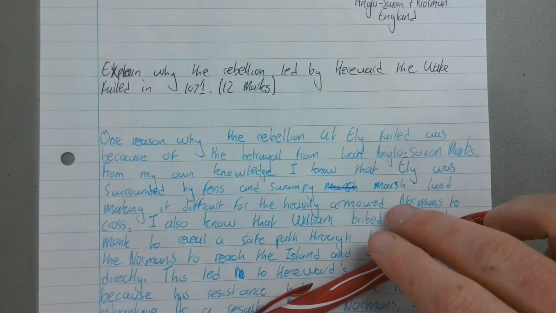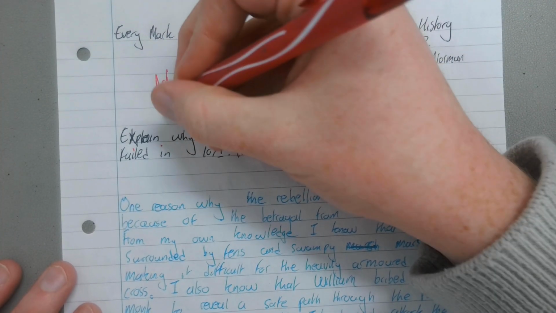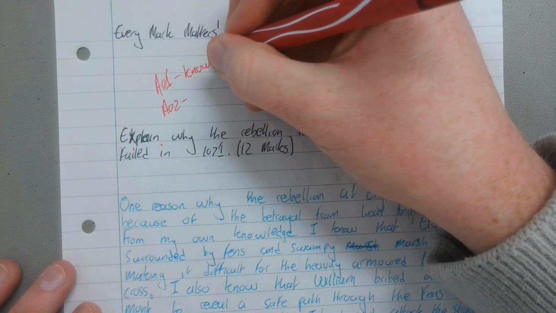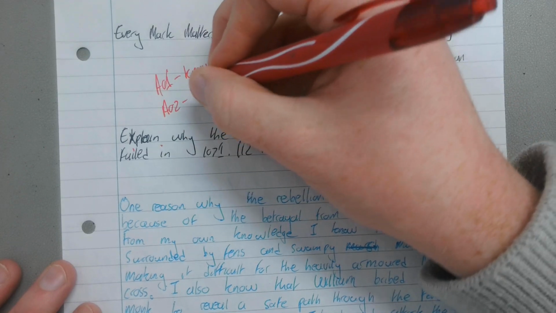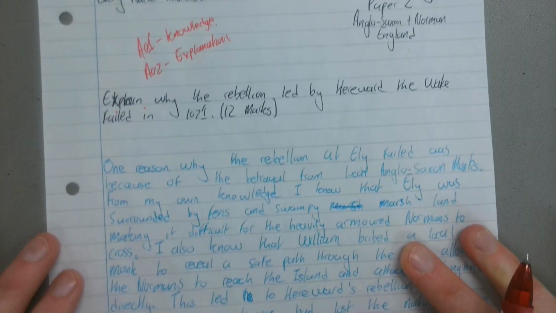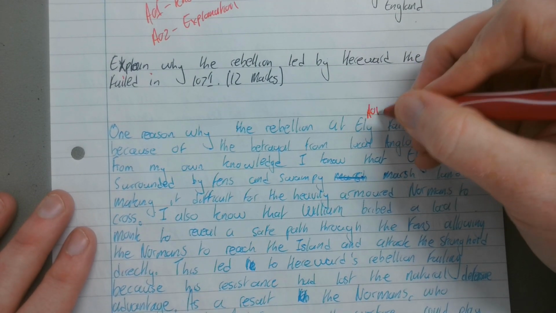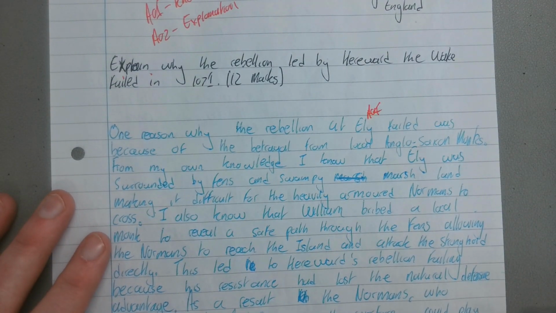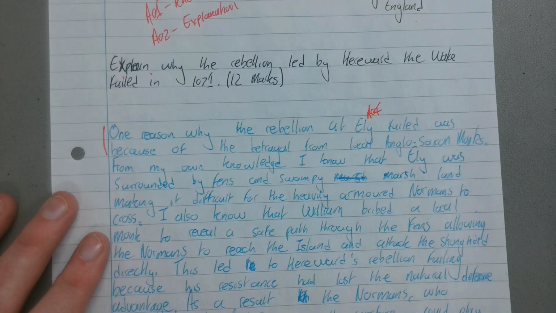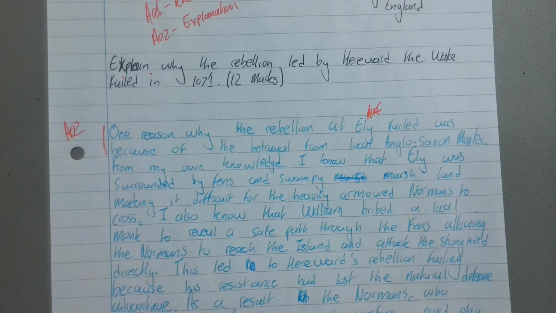As we're reading through it, we are going to be looking for AO1 and AO2, and remember AO1 is knowledge and AO2 is explanation. Okay, let's have a quick look then. So one reason why the rebellion at Ely failed, a bit of AO1 there because that's not in the question, was because of the betrayal of the Anglo-Saxon monks. Right, okay, so first and foremost, that's AO2 there. So what I've done is I've presented the reason.